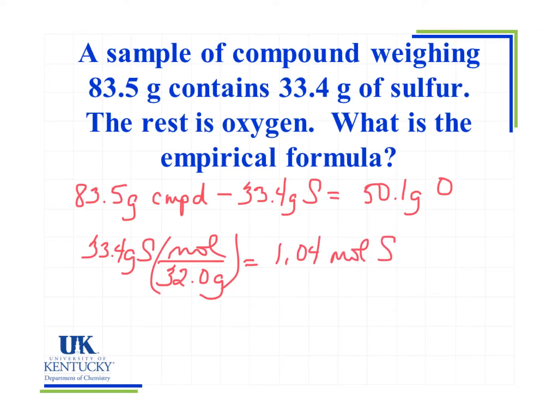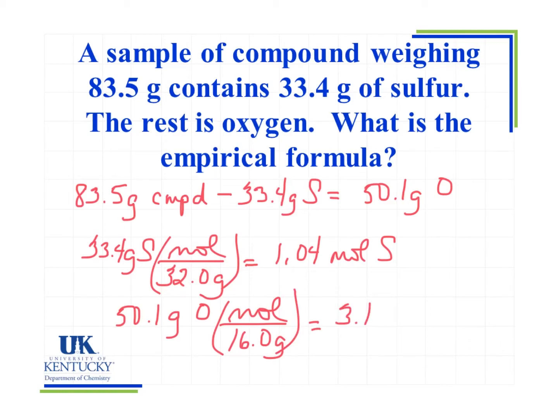I'm going to do the same thing for my oxygen, but I have 50.1 grams of oxygen, and my molar mass of oxygen is 16.0 grams per mole, and that gives me 3.13 moles of oxygen. Now I can actually look at these ratios and figure out what the formula is.